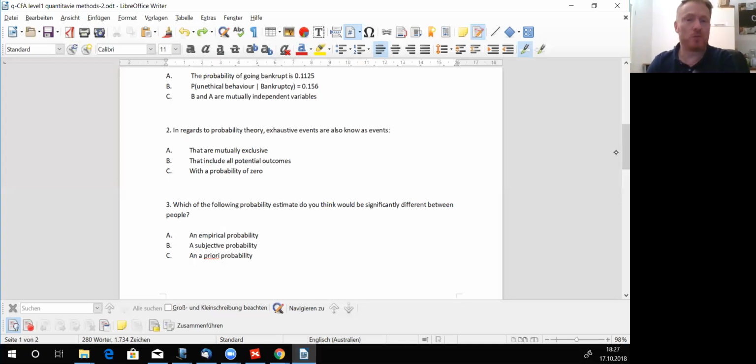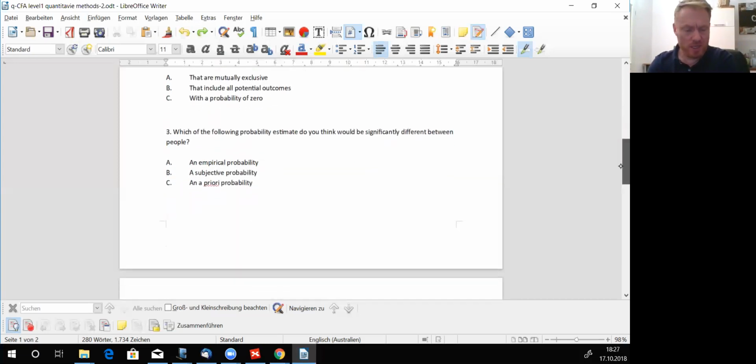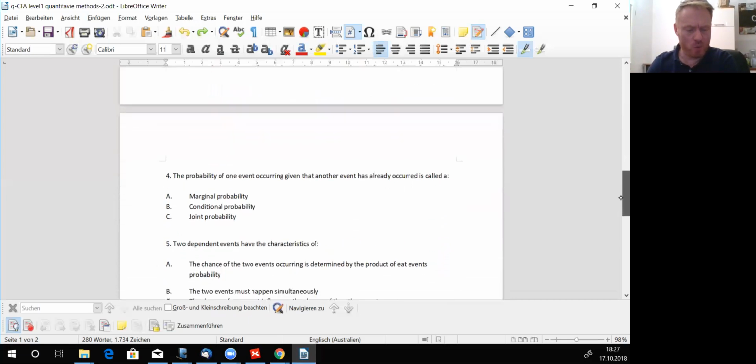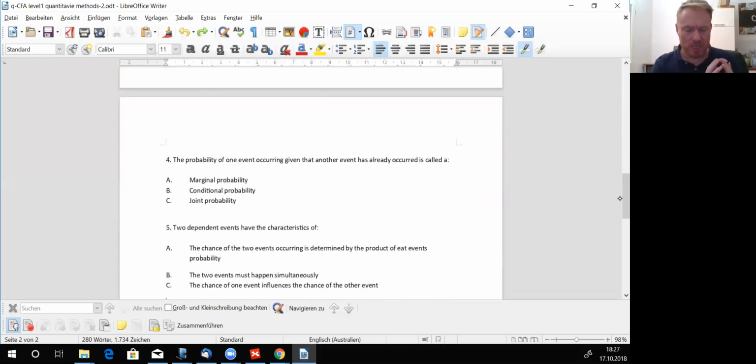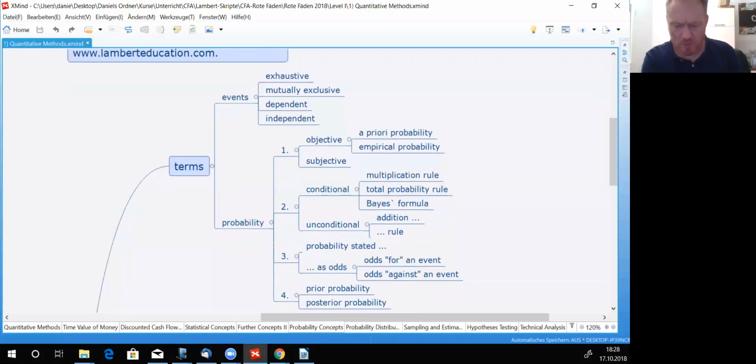Taking a look at 3, we need to talk about probability and the true meaning of probability first. And we'll do that later on. How about 4? The probability of one event, and so on. Sorry about that. Marginal probability, conditional probability. Oh yes, we need to understand the meaning of conditional probabilities first. So we go back to our mind map. I created those mind maps, all in all I think they include more than 200 pages, wasn't it?